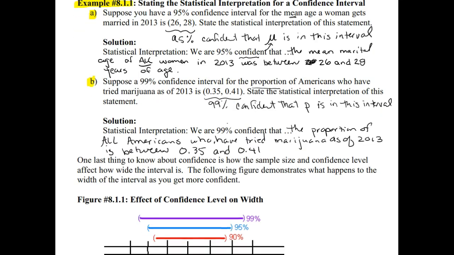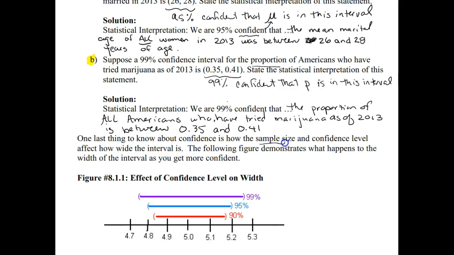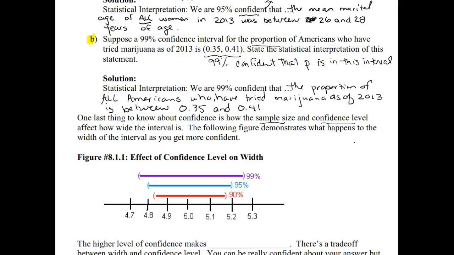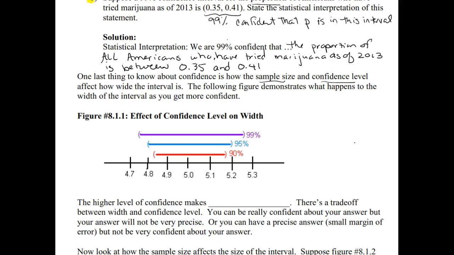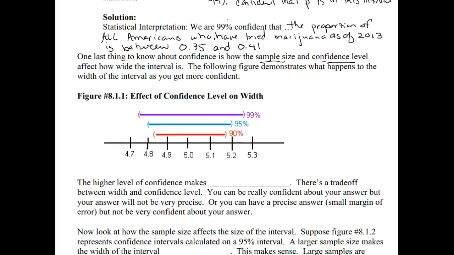All right, so one last thing to know about confidence is how the sample size and the confidence level affect how wide the interval is. The following figure demonstrates what happens to the width of the interval as you get more confident. This shouldn't be so surprising: if we want to be more confident that our interval actually catches the true value of the parameter, it would take a wider interval to do that.